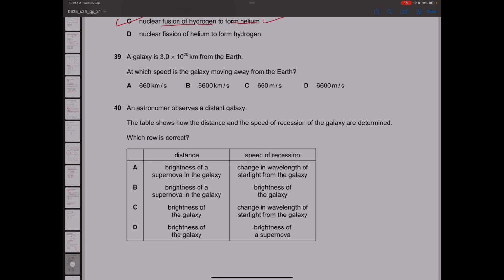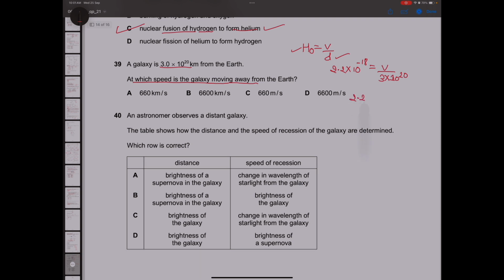Now, question number 39. A galaxy is this much away from the Earth. At what speed is the galaxy moving away from the Earth? For this, we will have to use Hubble's constant. H naught is equal to V by D. Now, they're asking us the speed, we know the distance, and we also know Hubble's constant. Hubble's constant is 2.2 times 10 to the power minus 18 equals V by D, which is 3 times 10 to the power 20. So it will be 2.2 times 3 times 10 to the power minus 18 times 10 to the power 20, equal to the recessional velocity. And when you solve this, your answer will come out to be nearly 660 kilometers per second.